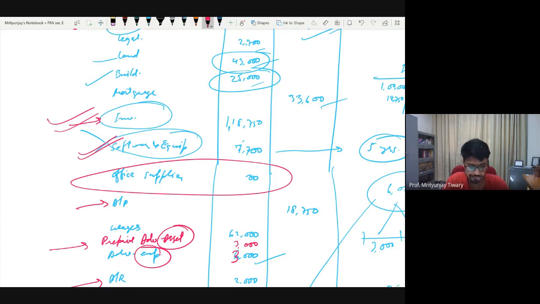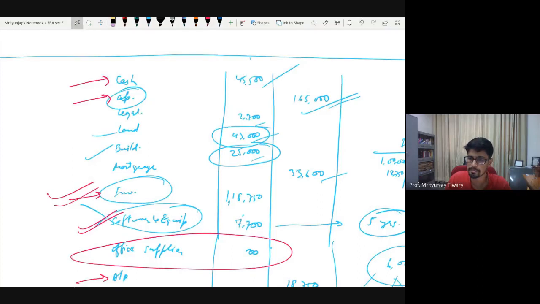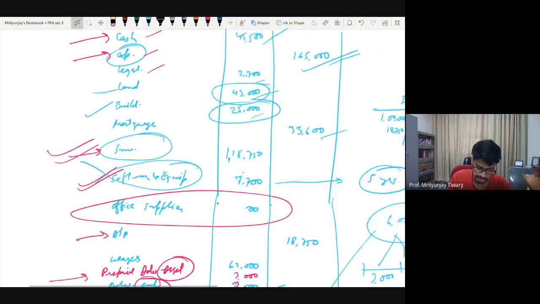Where will it go? I'm assuming the rest you can all find out where it will go in the income statement or balance sheet. Cash will go in the balance sheet, capital balance sheet, legal expense income statement, and so forth. One question, where will office supplies go? Vaishnavi, tell me.